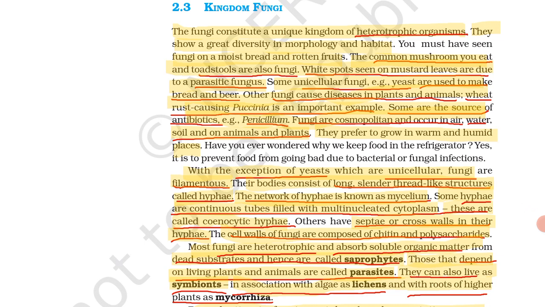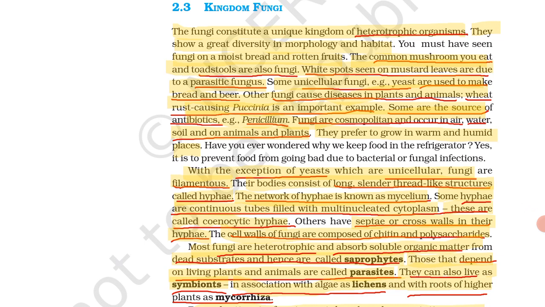Yeast is the exception; other fungi are filamentous, and the fungal body consists of long, slender, thread-like structures called hyphae. The hyphae form a network called mycelium, and this mycelium is filled with multinucleated cytoplasm.